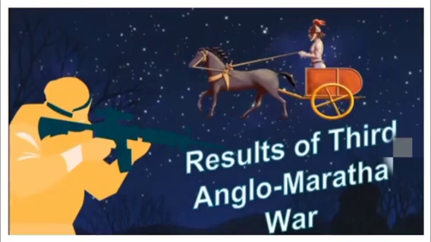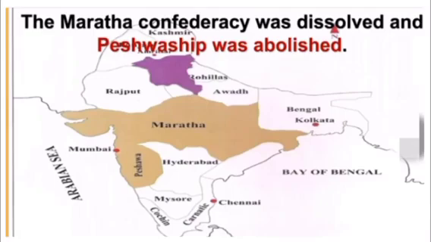Now, let's see the results of the Third Anglo-Maratha War. The Maratha Confederacy was dissolved and Peshwaship was abolished.